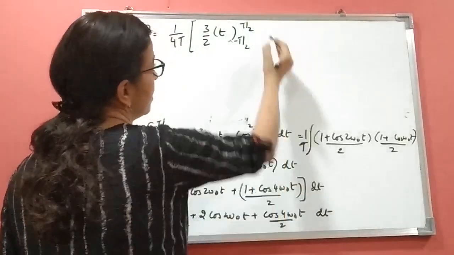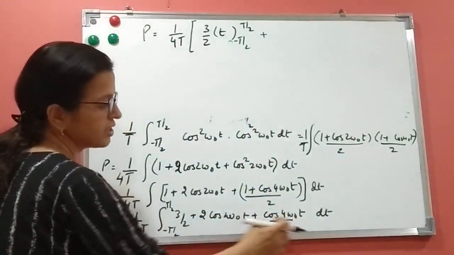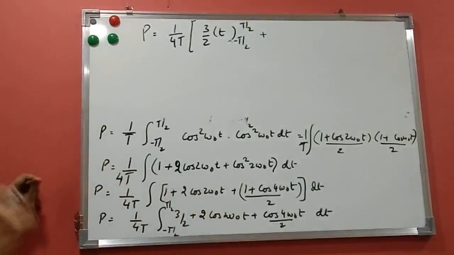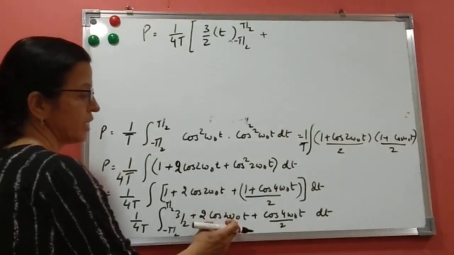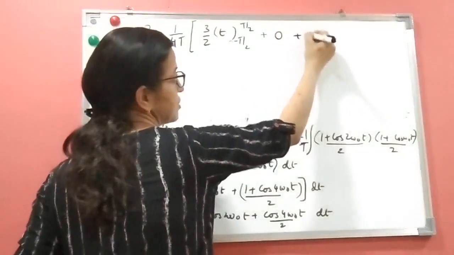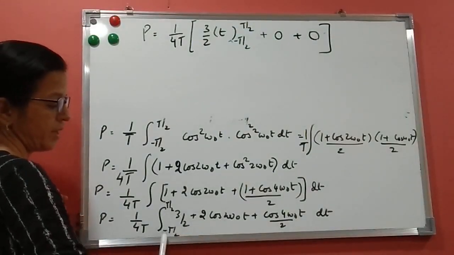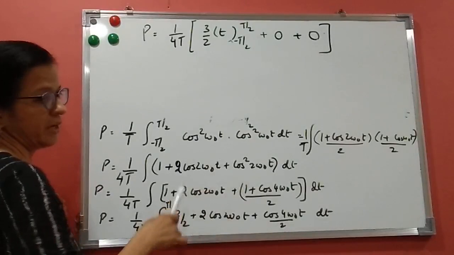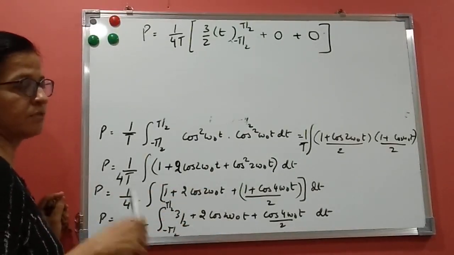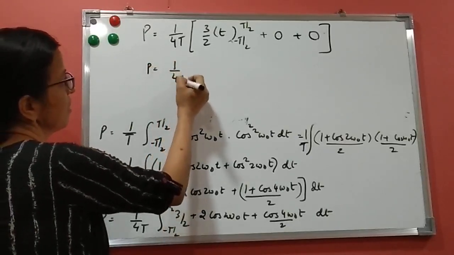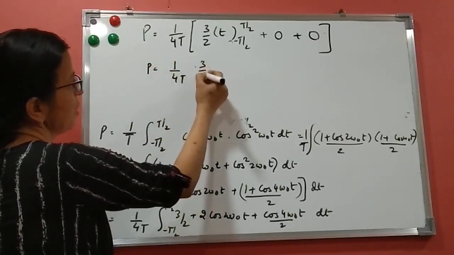We know that the integration of this will always be 0 because you are integrating a periodic signal over a range of 1 period. So you will have a positive as well as a negative cycle. So this will always be 0. I am directly writing 0. Remember that for any cosine or sine signal over a period, the integration will be 0 because you are integrating over 1 period that will have positive and negative cycles. So what you are getting here is 1 by 4t into 3 by 2t.